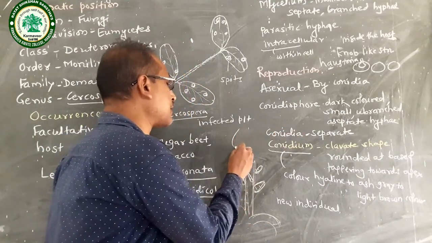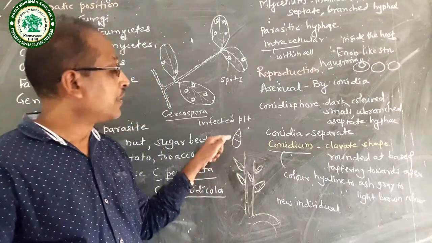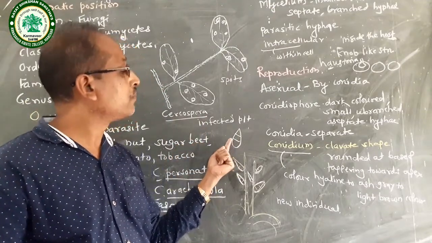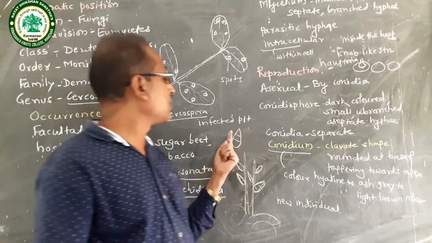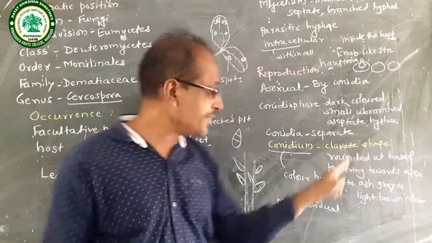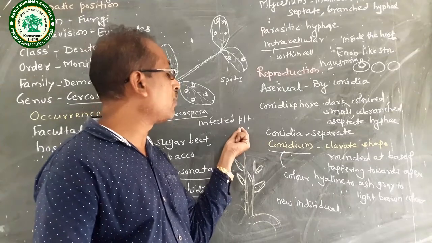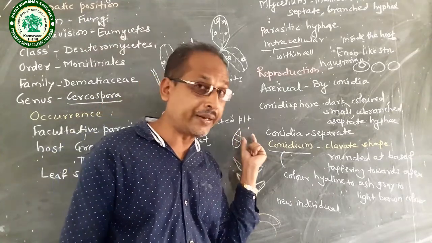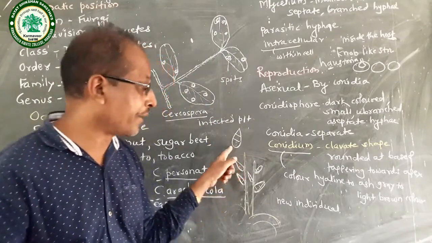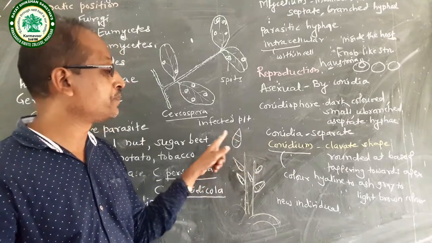Conidia look like this type. Septate. Each single conidium, many conidia. The shape of a single conidium is clavate. Clavate shape means rounded at the base and tapering at the apex. Such a shape is present in conidia.